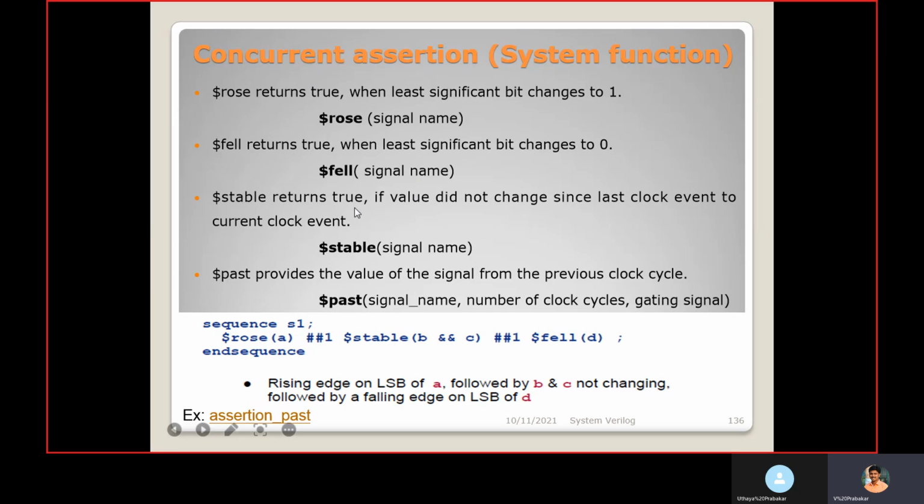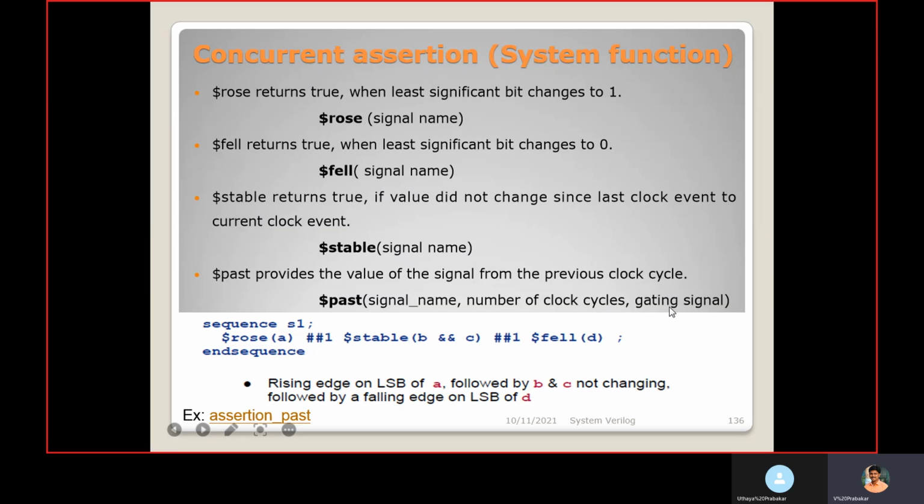Then $stable returns true if the value did not change from the last passage of clock to the current passage of clock. If the signal does not change, $stable will recognize that and return 1. $past provides the value of the signal from the previous clock cycle. To get the value from past clock cycles, you can use $past with the signal name and the number of clock cycles to check in the past.